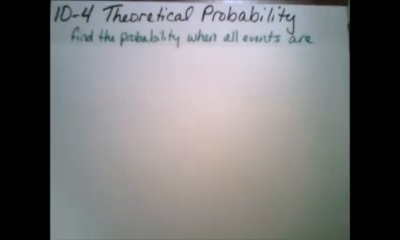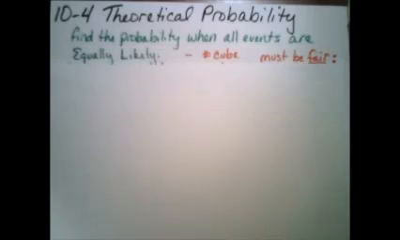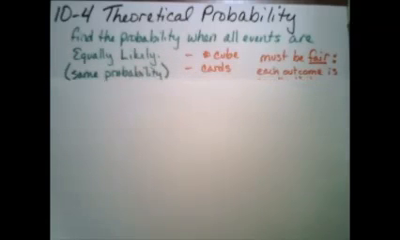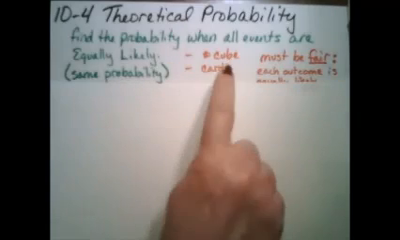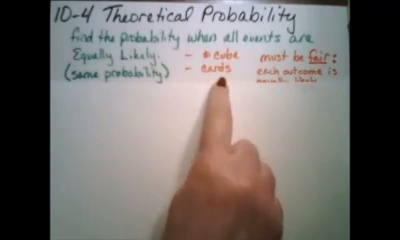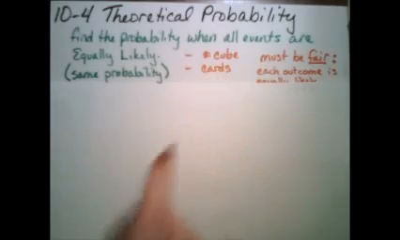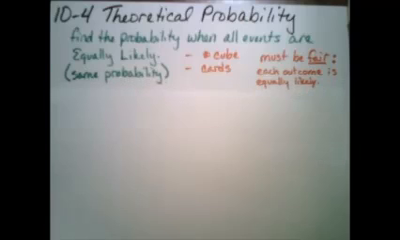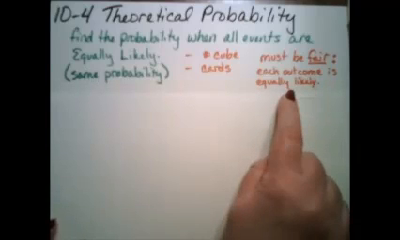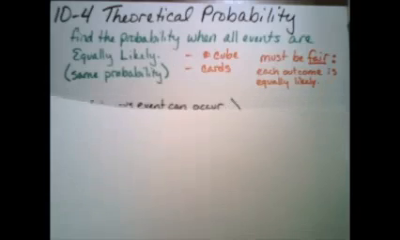Theoretical probability means to find the probability when all the events are equally likely. Now, equally likely means they have the same probability. This could be rolling numbers on a number cube. This could be choosing cards. It must be fair. Each outcome has to be equally likely in order for theoretical probability to work.